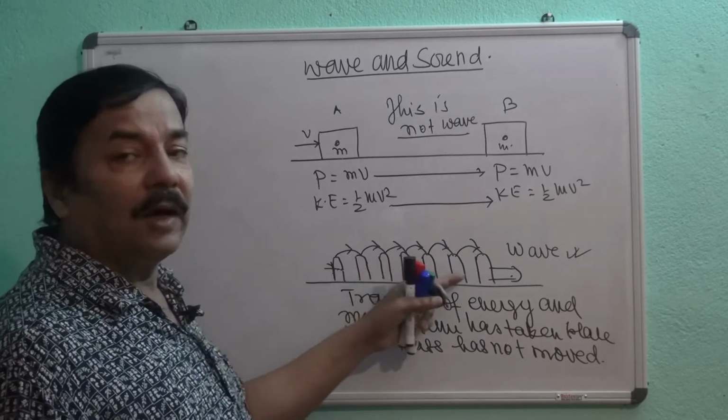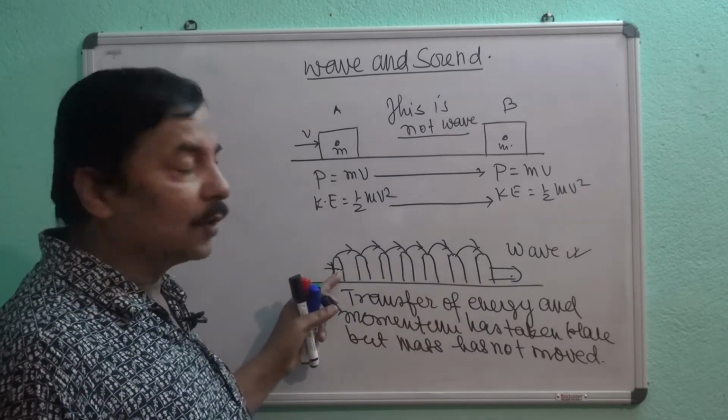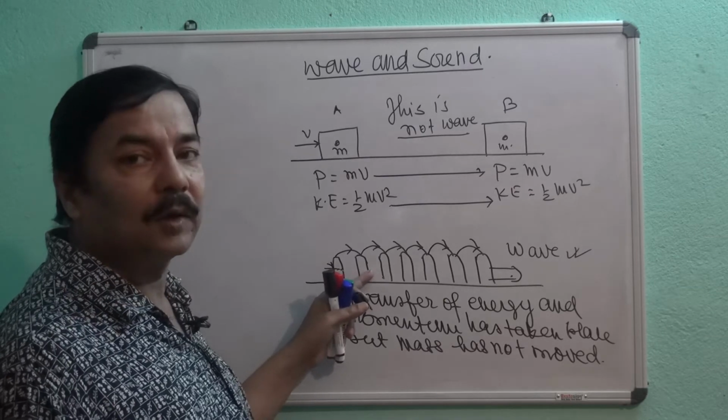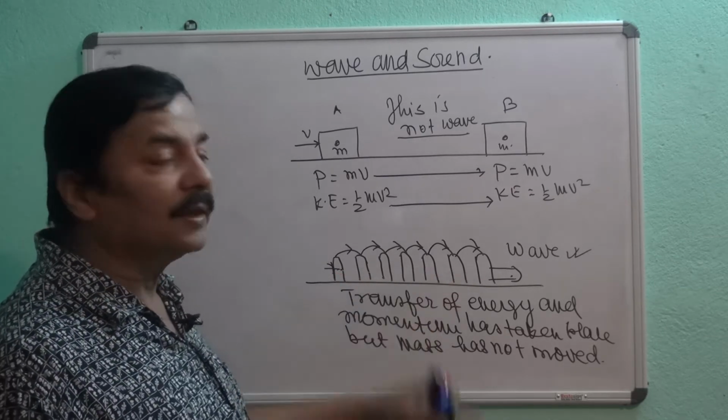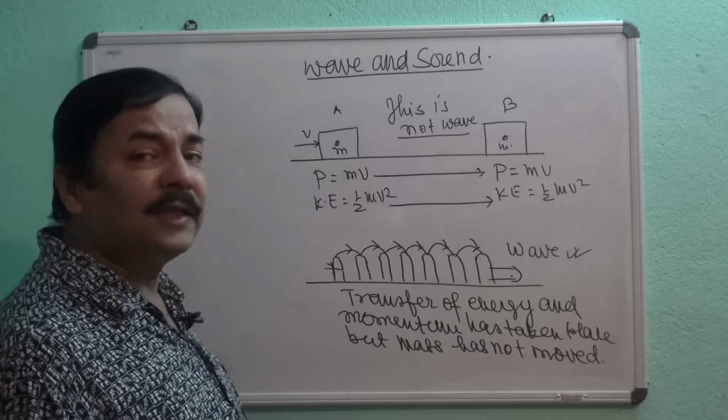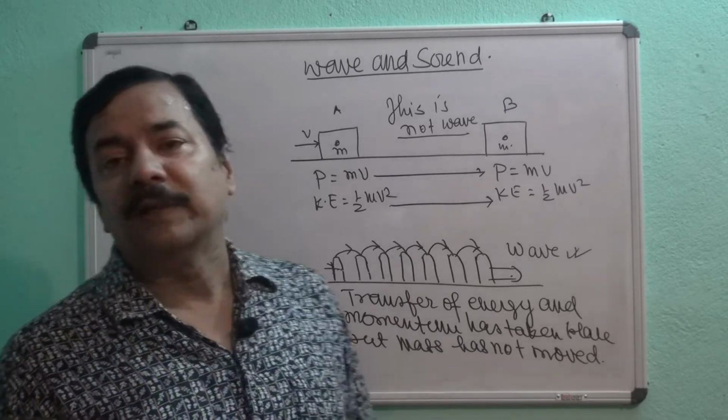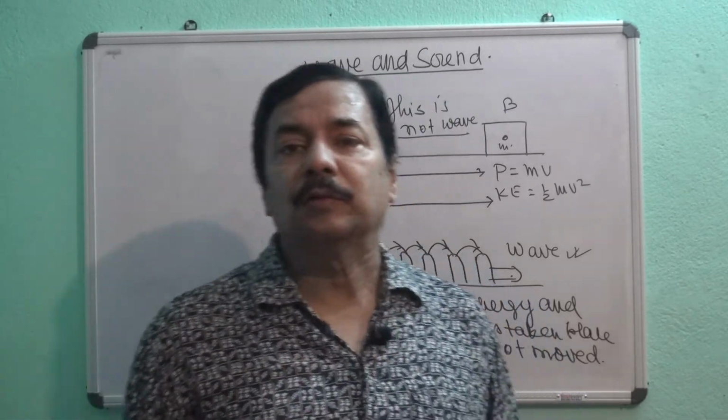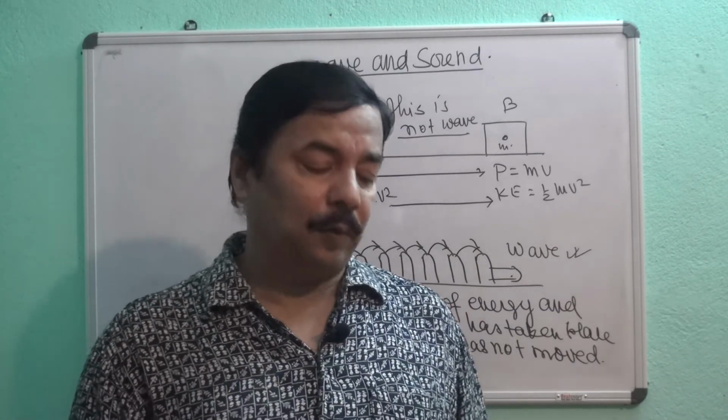Different cycles have fallen down, but this cycle has not left its position, and in this way this is a wave. So energy and momentum has transferred without the actual transfer of mass, so this can be treated as wave.